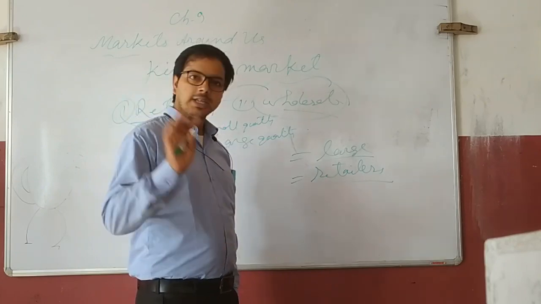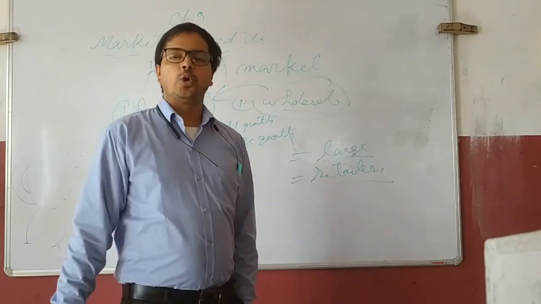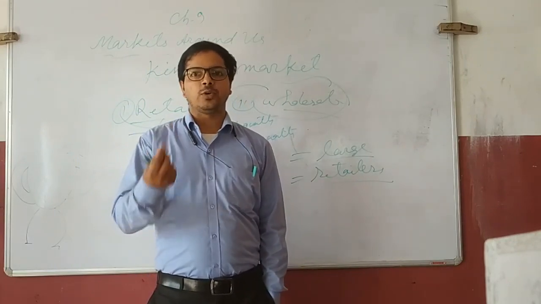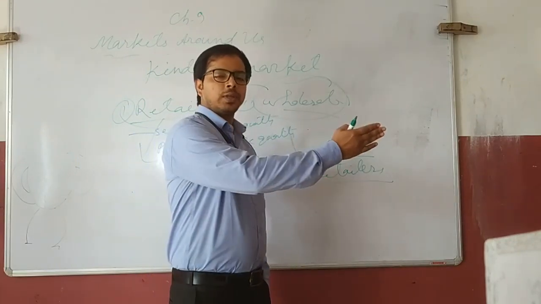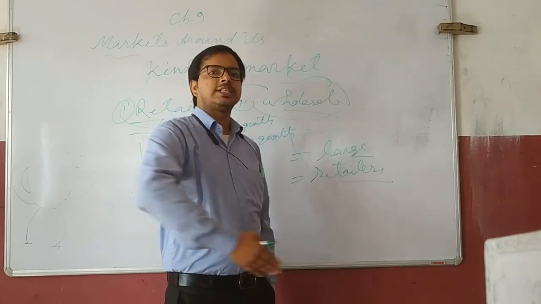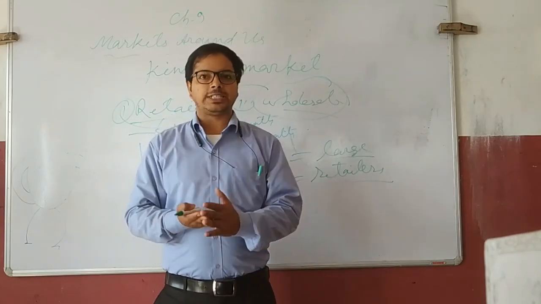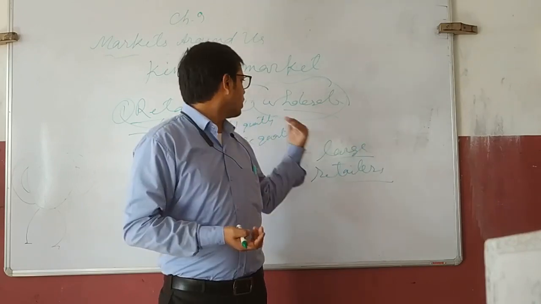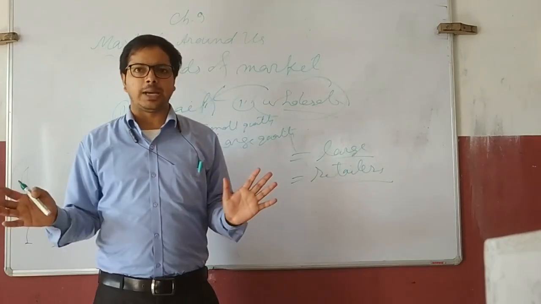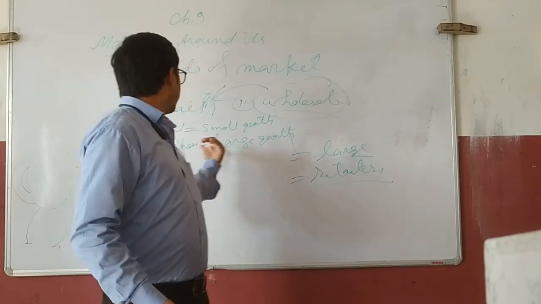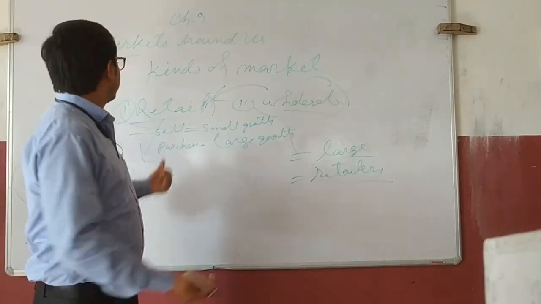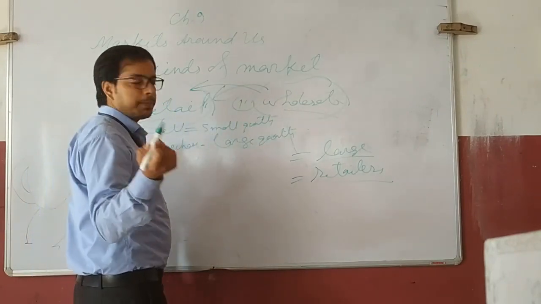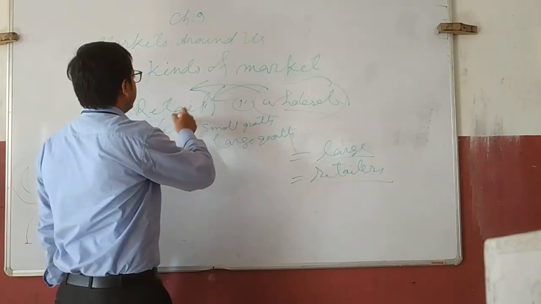Clear? That means whenever we go to a retail market, we purchase a small quantity, and whenever we go to a wholesale market, we purchase large quantity. We cannot purchase less quantity in a wholesale market because they don't have enough time. We go to retail market to purchase less quantity, and retailers purchase products from wholesale market and sell to us.